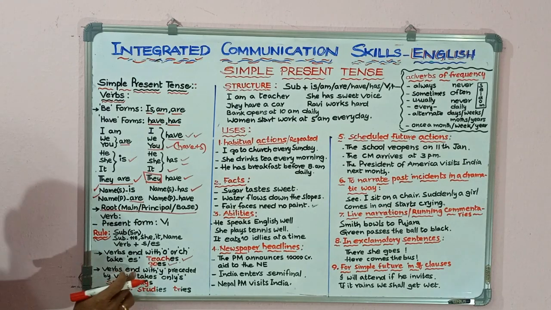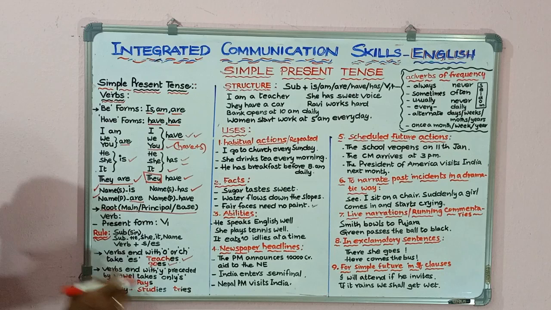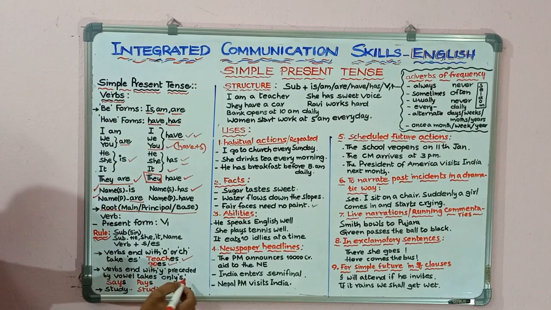And when the verbs end with y preceded by a vowel, then we have to add only s. Example, say. Say is the principal verb and it ends with y, but it is preceded by the vowel a. Then we add only s: says.